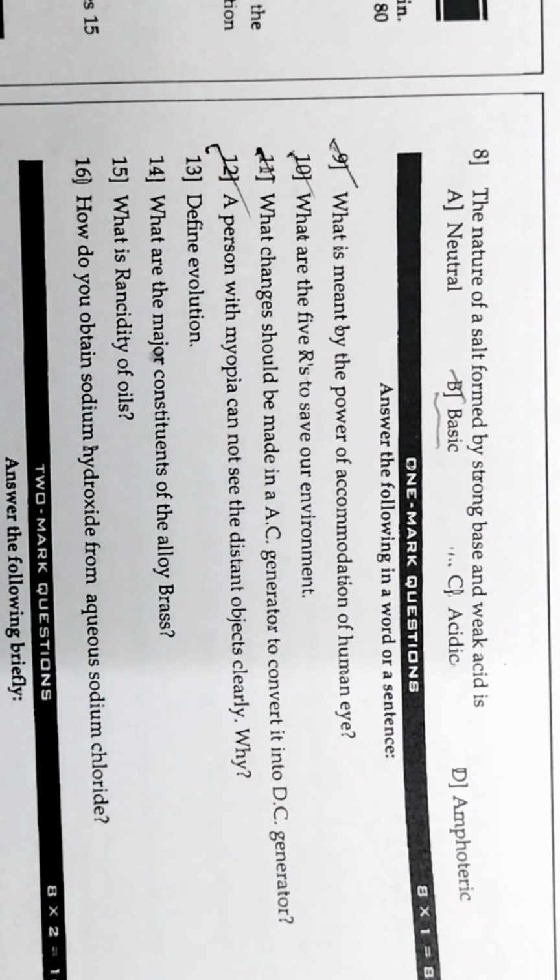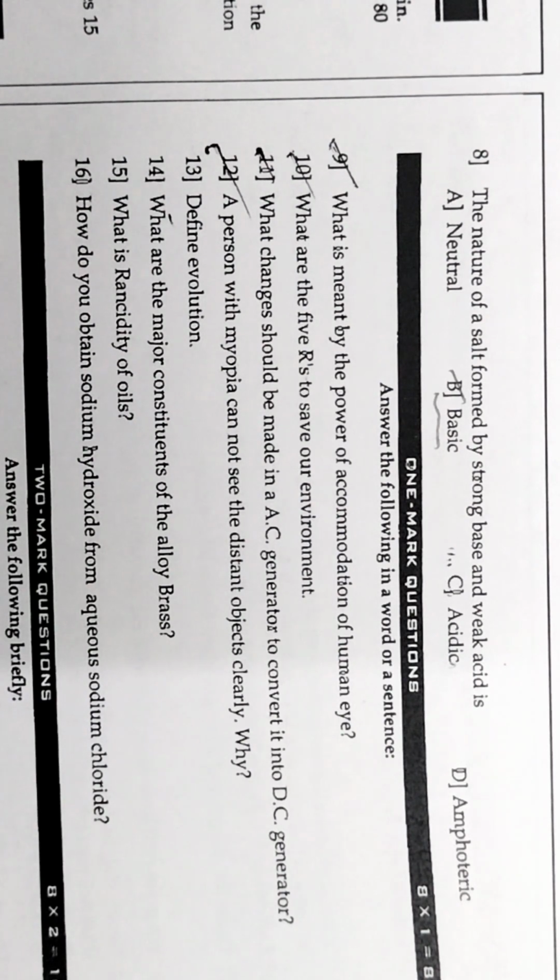Then coming to the next question, a person with myopia cannot see the distant object clearly. Why? Because the lens becomes thicker, that is, curvature increases. As the curvature increases, focal length decreases. Therefore, he cannot see the far object clearly.